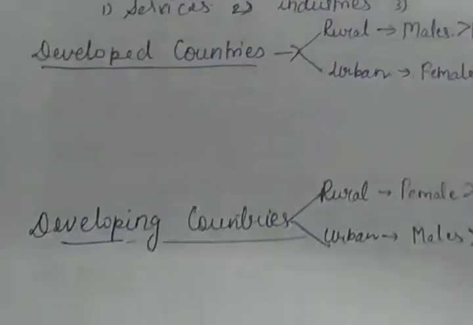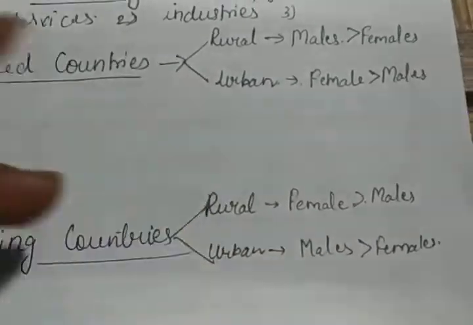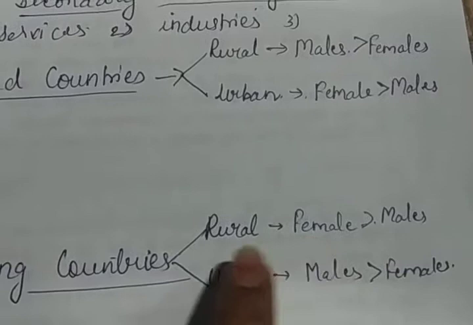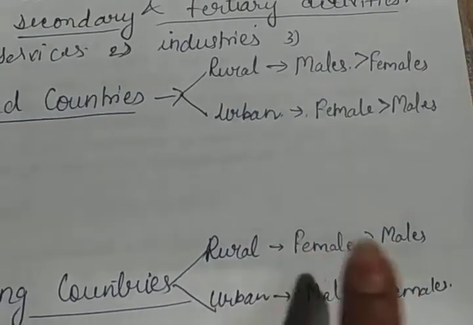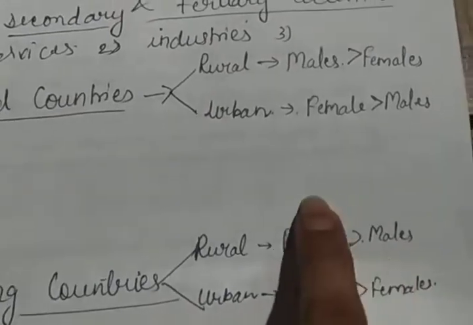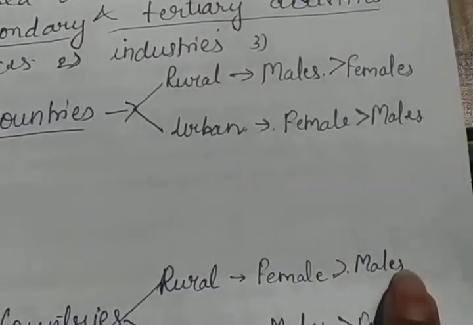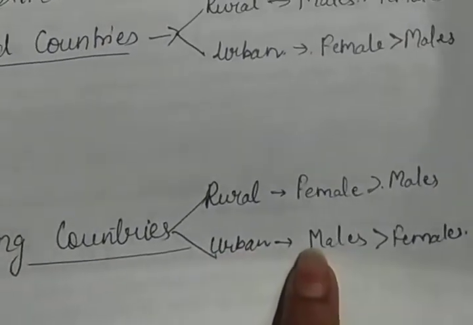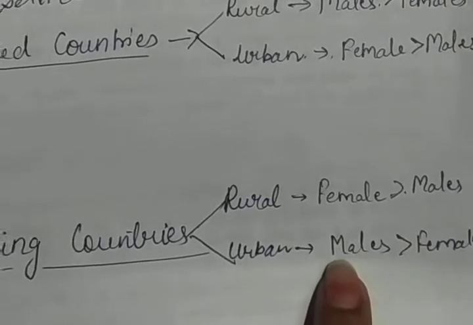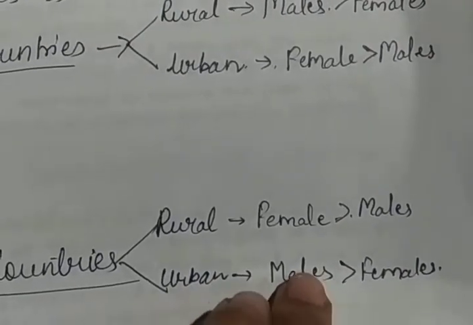Okay, and what happens in the developing countries? You can see the example of India. Females work more in gardening, in agriculture and farming areas as compared to males. Males migrate from rural areas to urban areas for jobs and other future activities. And what happens in urban sectors? Males are more, because males migrate from rural to urban areas, and also for family survival over there.